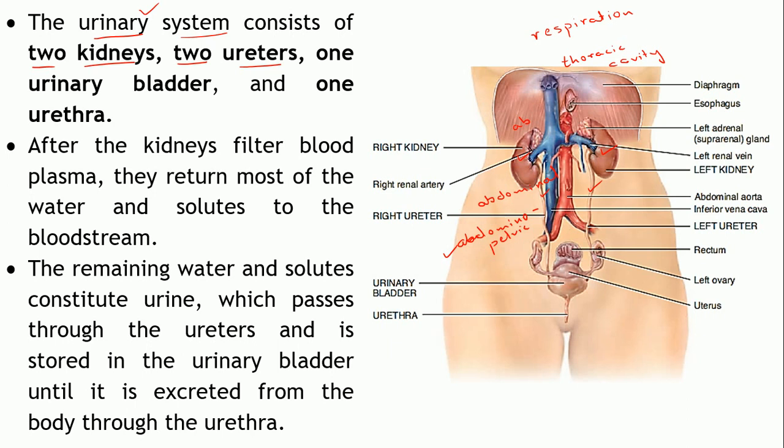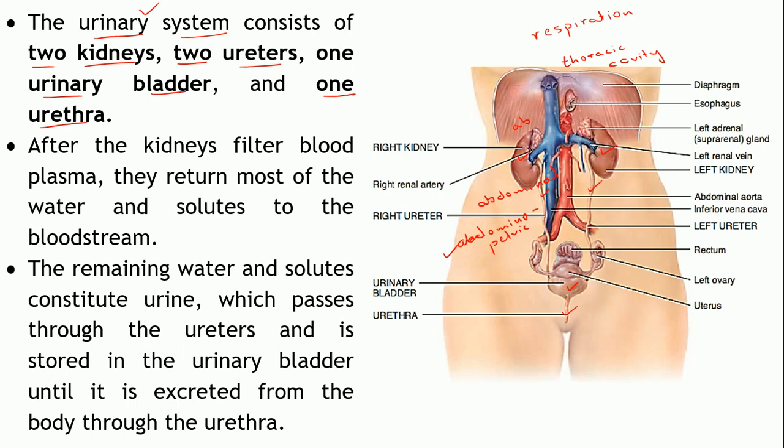They convey the urine which is produced by the kidneys towards the single urinary bladder. There is only one urinary bladder into which the urine formed by both the kidneys is stored, and there is one urethra. A single tubular structure will convey the urine stored in the bladder towards the exterior via the urethra.